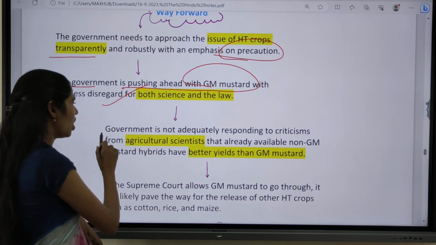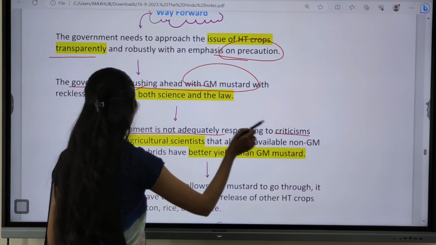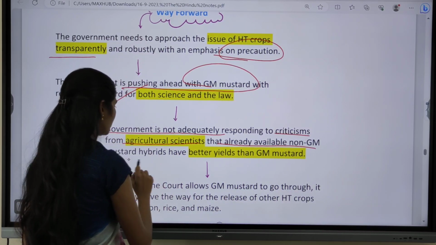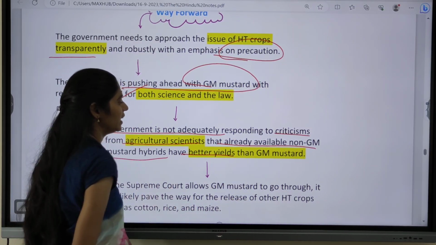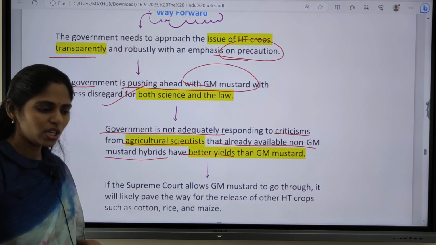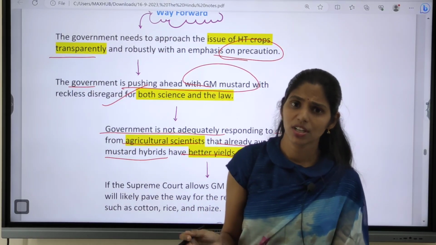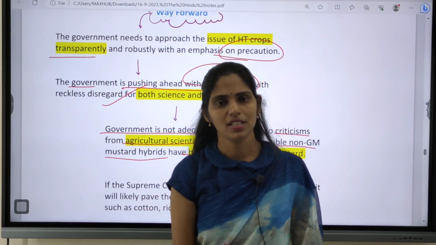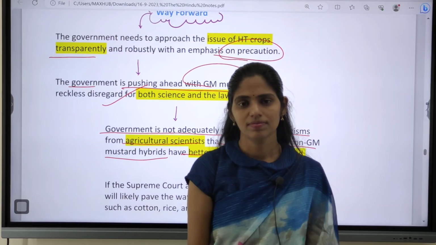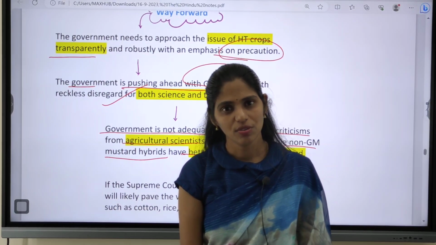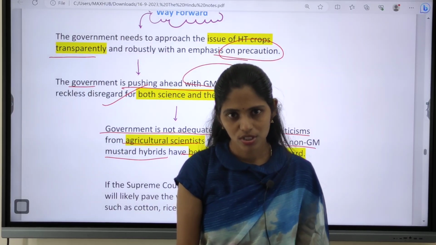And the government is not adequately responding to criticisms from agriculture scientists that already available non-GM mustard hybrids have better yield than GM mustard. So even if you have knowledge about traditional mustard, traditional mustard can be grown in less water. Okay, they are less water intensive crops, and even this traditional variety is producing a lot of produce compared to GM mustard.